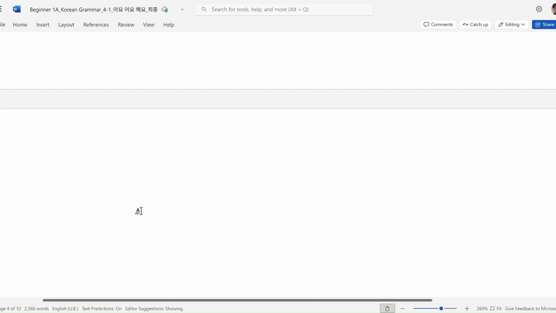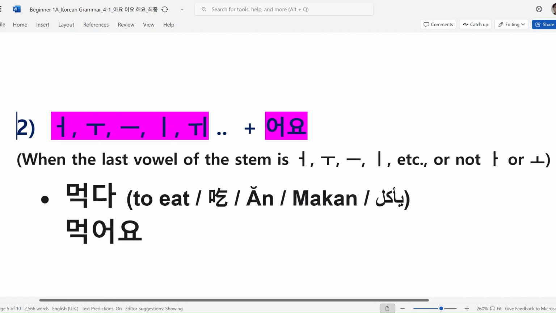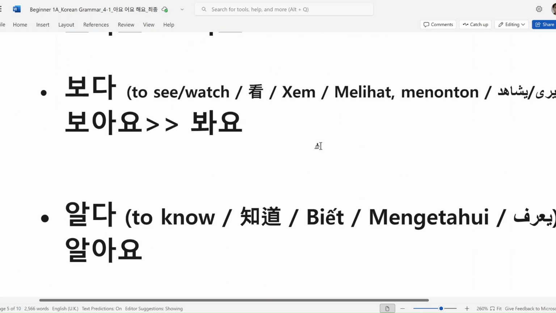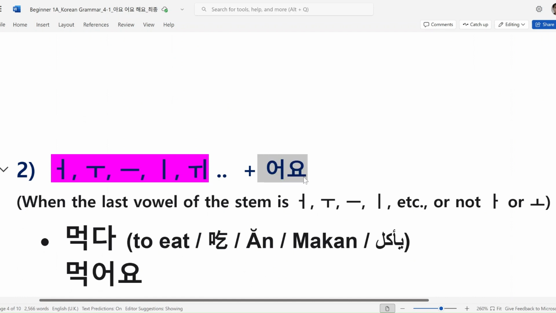이렇게. 네. 자, 좋습니다. 그러면 let's move on to the second type of sentence ending, 어요. Compare with the first part, 아요. And this 어요 sounds more negative. So we can say this is a negative type of ending and vowels.